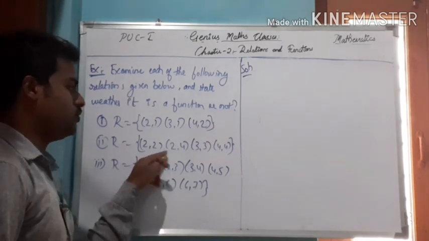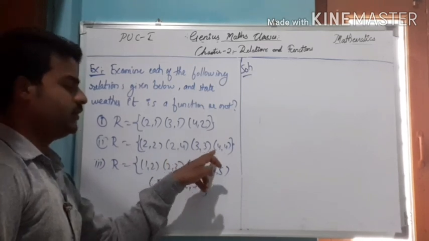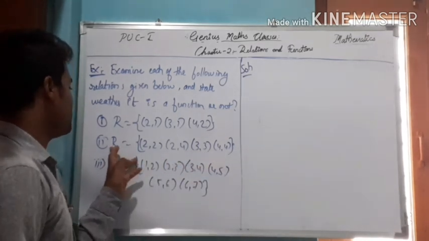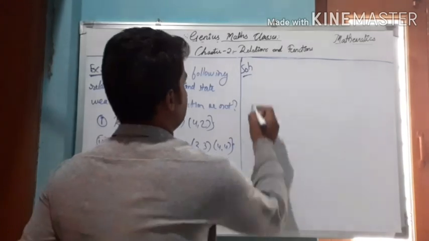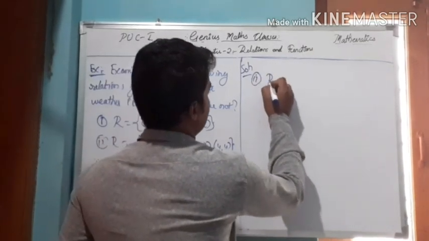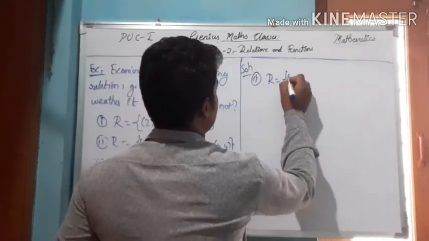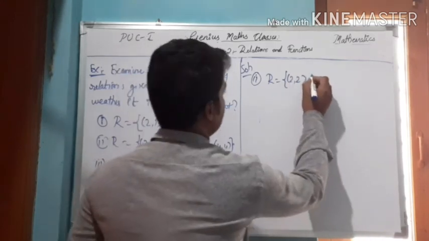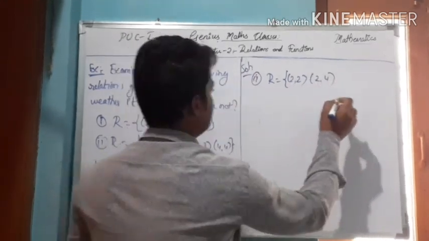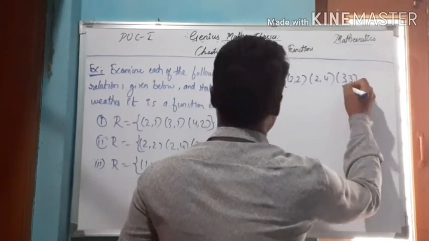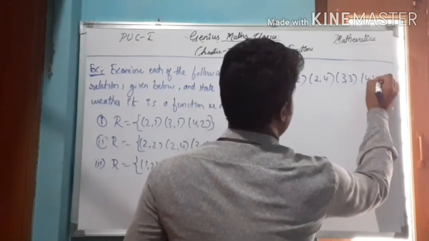R equal to {(2,2), (2,4), (3,3), (4,4)}. Whether it is a function or not. So let me consider the second example, and the solution of that: (2,2), (2,4), (3,3) and (4,4).